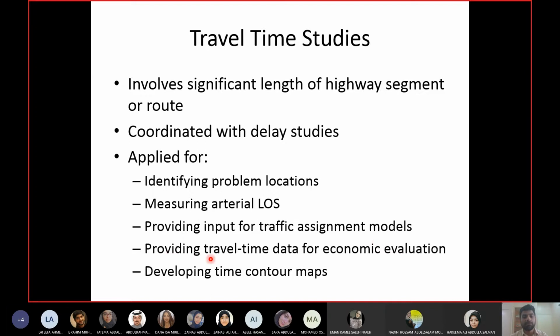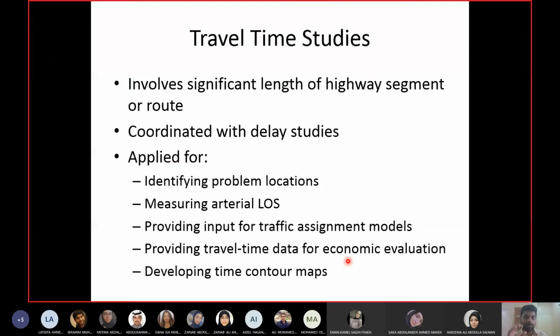Then we have the other application of travel time study, which is to provide data for economic evaluation. Now, economic evaluation means what? You compare between costs and benefits. Now, if I ask you what the costs of roads are, you will say construction cost, maintenance cost, cost of lighting, cost of people working on the paints and so on. So calculating cost is very easy.